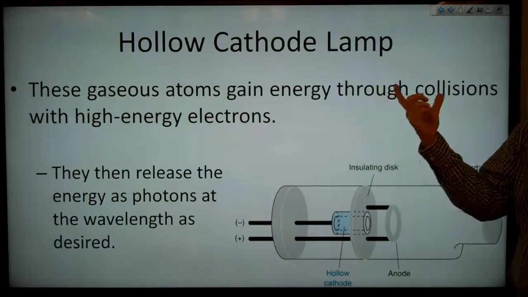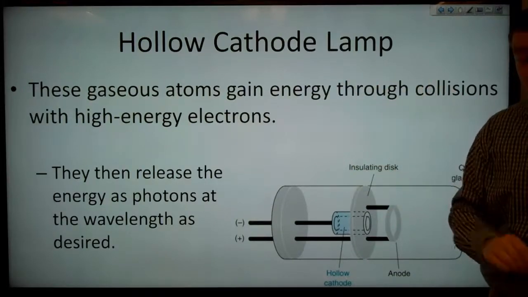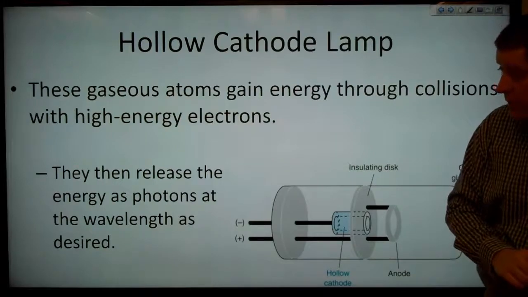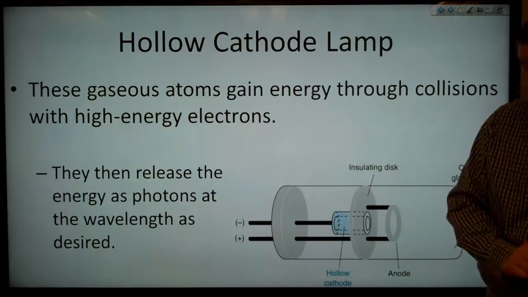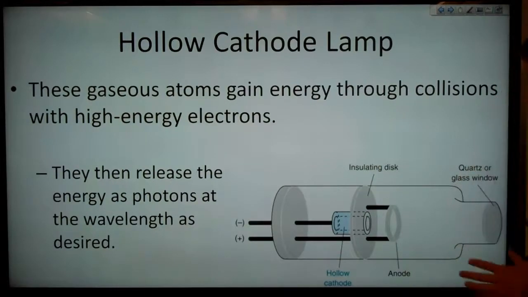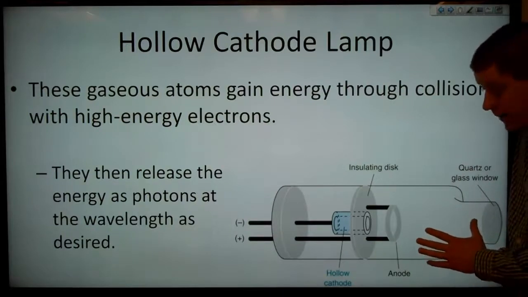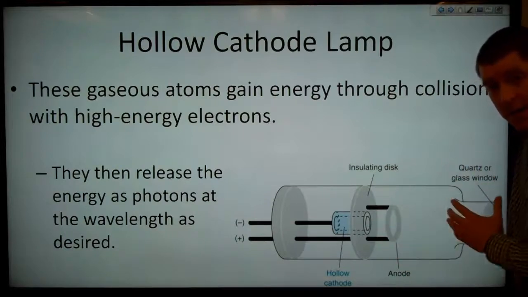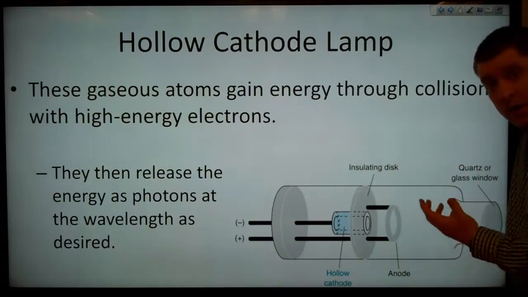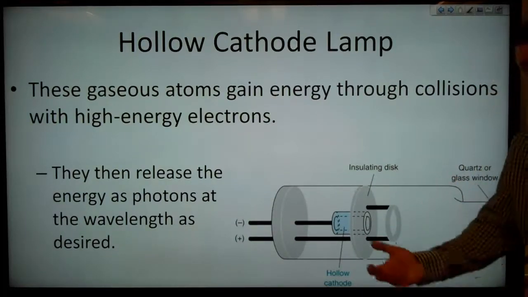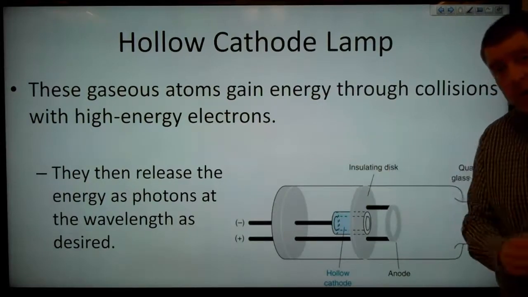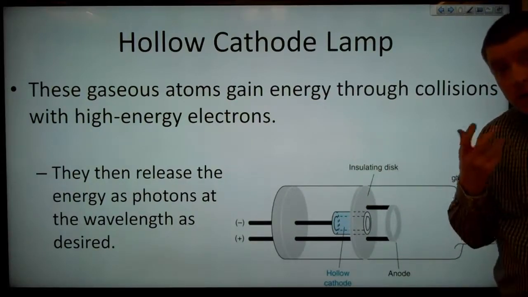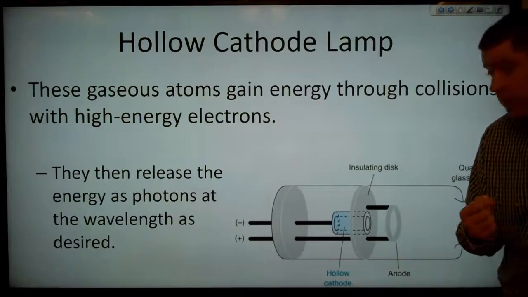these gaseous atoms then gain energy through collision with high energy electrons, and then they release that energy as photons at the wavelengths that are desired, because those atoms are the same atoms as we have in our analyte. They're going to emit light at the same frequencies as those frequencies that we want to come in to our flame and excite our analyte atoms.